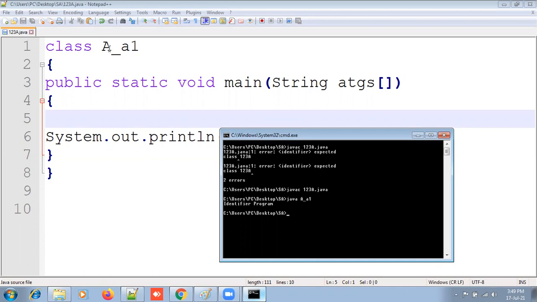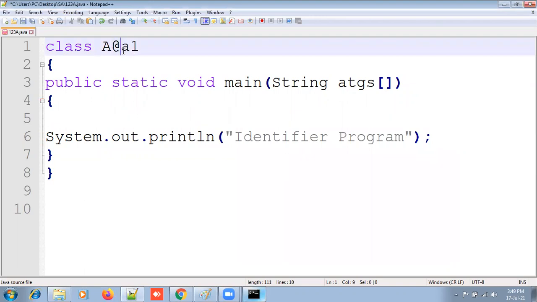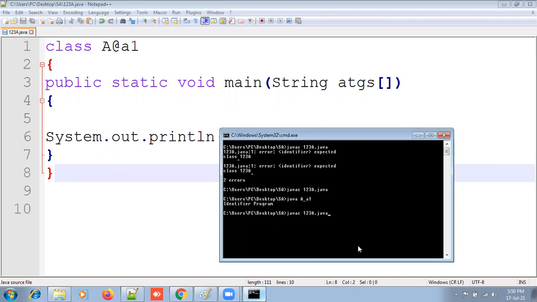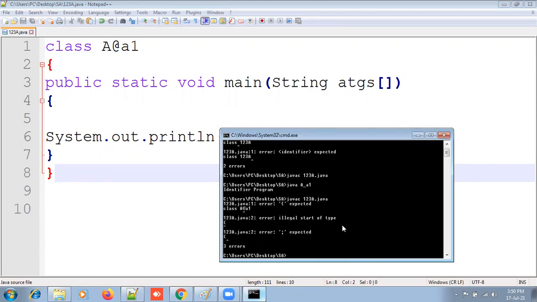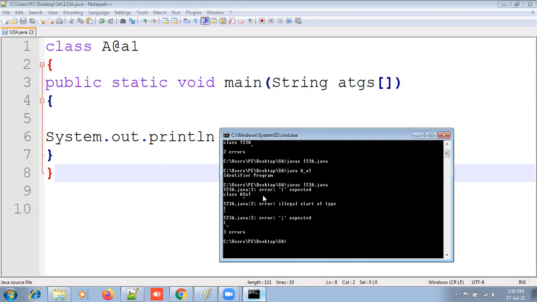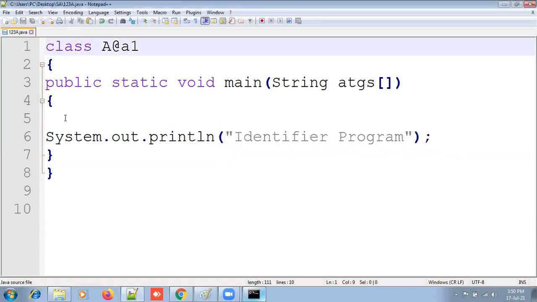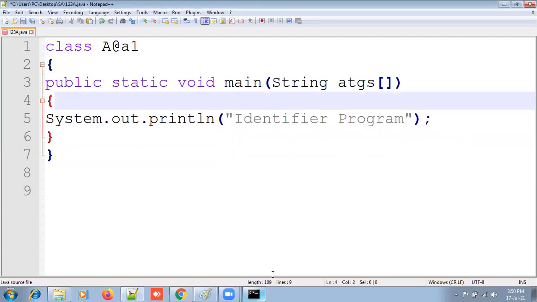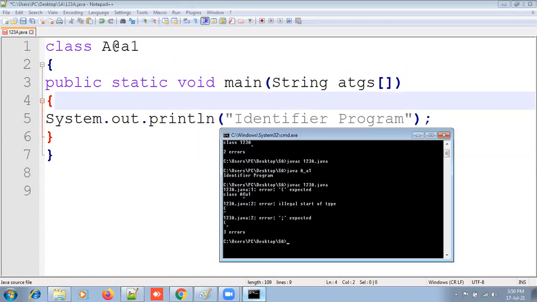Instead of this I can use the @ symbol, for combination. Again, compilation will show this. Here see what it shows: illegal start of type. Whatever type we are giving here, @, we are not going to declare it. That is an illegal type of declaration.